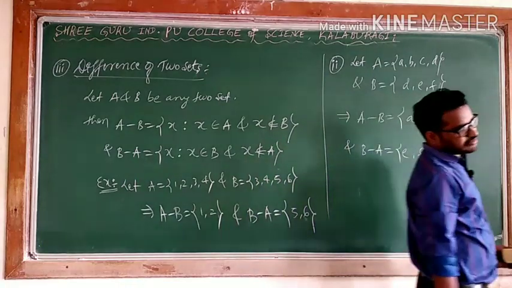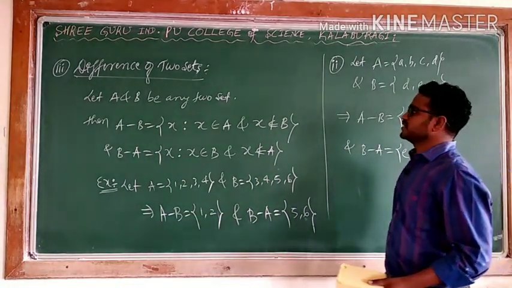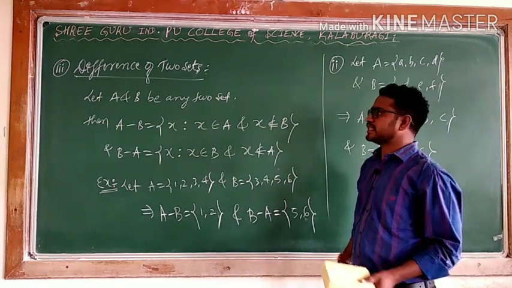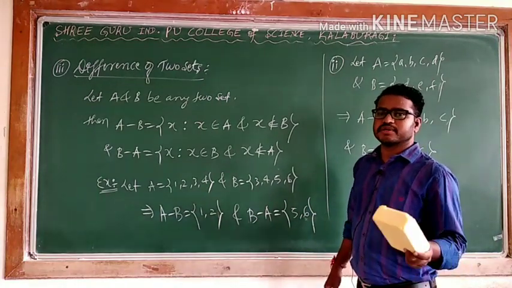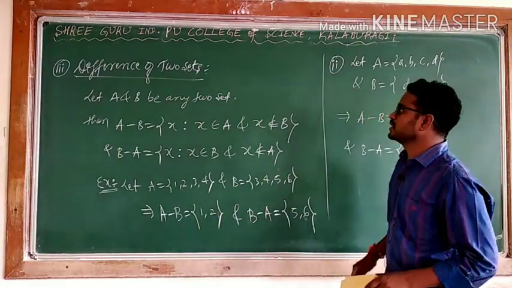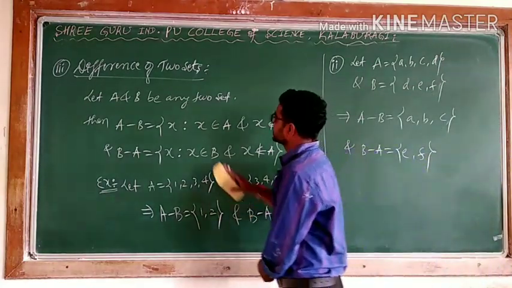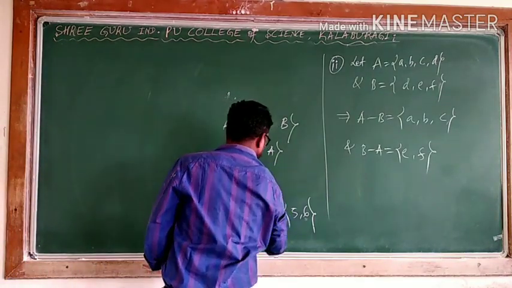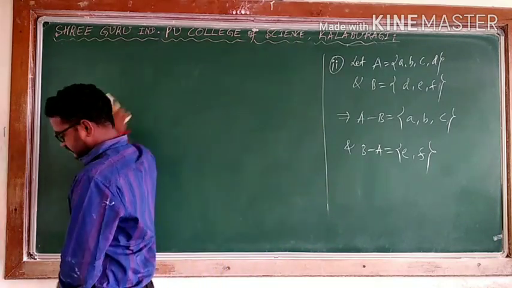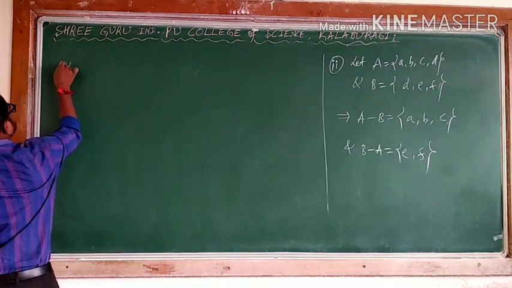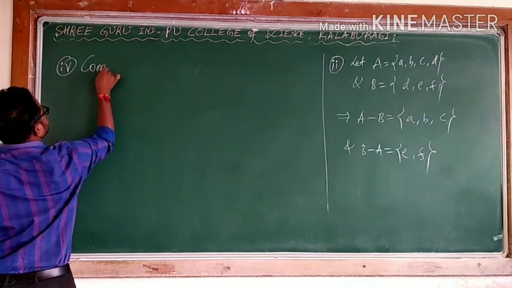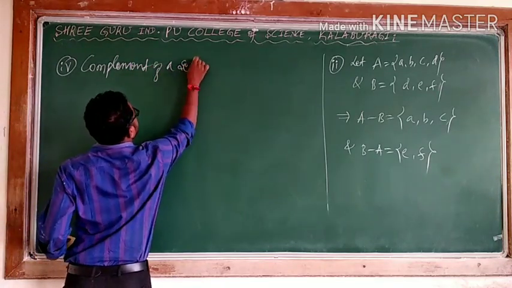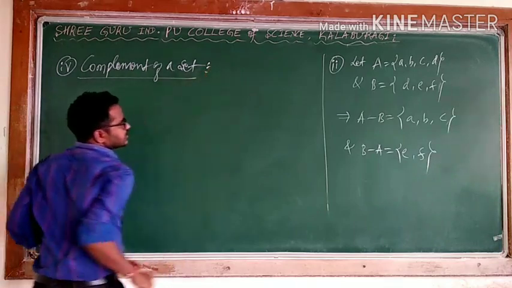So the difference of two sets is this: whenever you say A minus B, every element of A belongs to A but does not belong to B. For B minus A, every element of B should not belong to A. This is about the difference of two sets. Then the last one, complement of a set. What is the complement of a set?